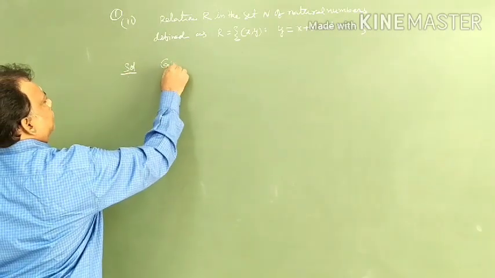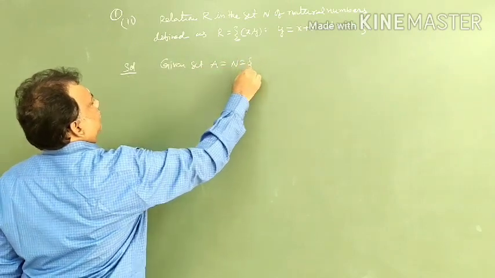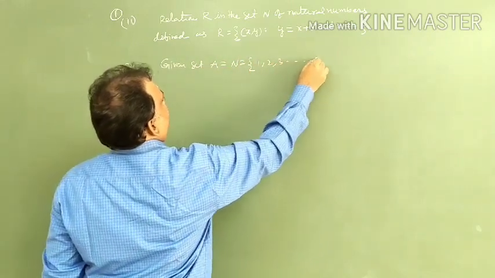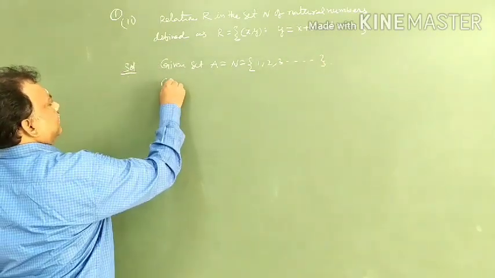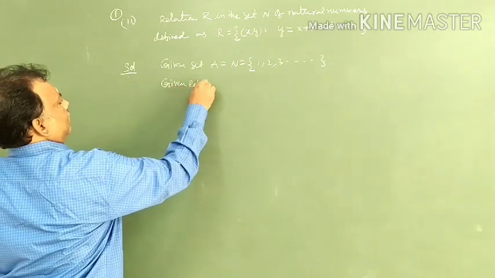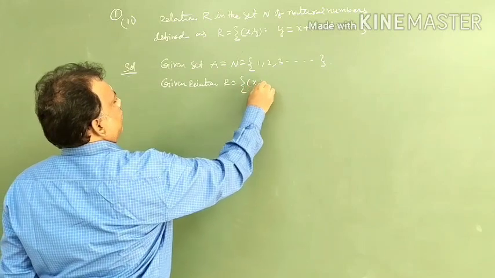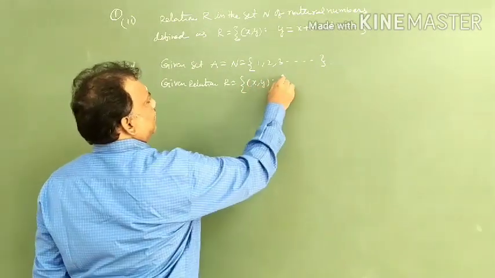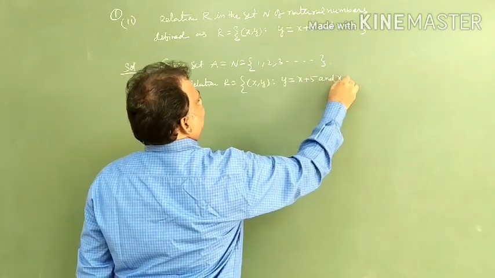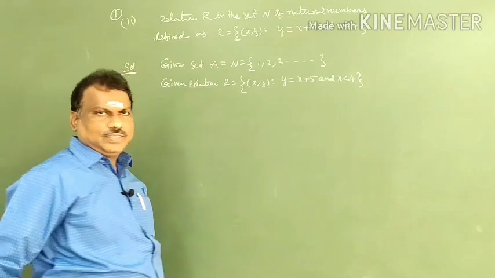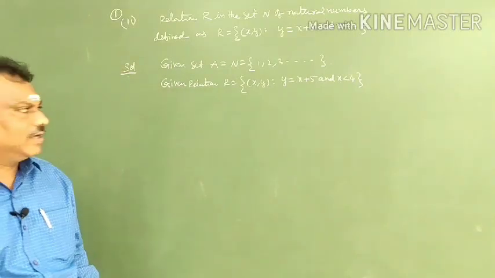Given set A equal to N, natural numbers, you know that 1, 2, 3 and so on. Next, given relation R equal to the set of ordered pairs (x, y) such that y is equal to x plus 5 and x is less than 4. This is one relation R and a particular set, both are given.